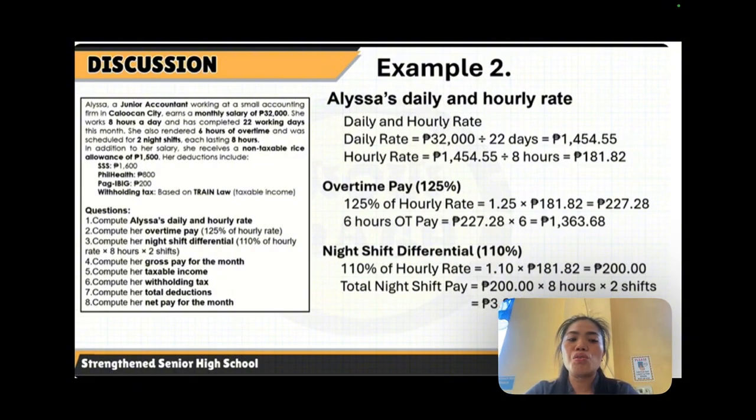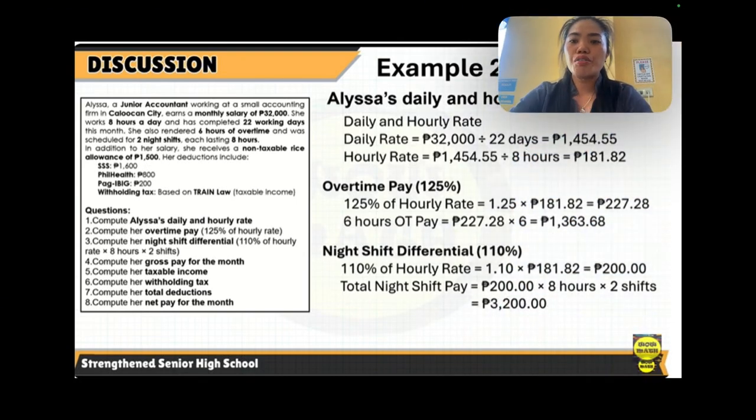Now let us proceed to number 3. Compute the night shift differential. For the night shift differential, that's 110%, or use 1.10 as a multiplier times 181.82, the hourly rate. That is equivalent to 200 pesos. It says that she was scheduled for 2 night shifts, each lasting 8 hours. So the total night shift pay is 200 pesos times 8 hours times 2 shifts, which is equivalent to 3,200 pesos.